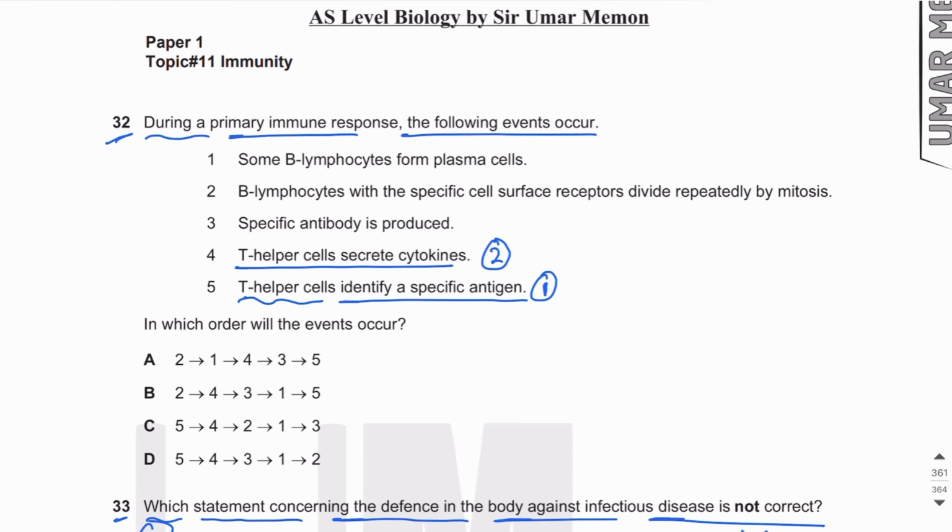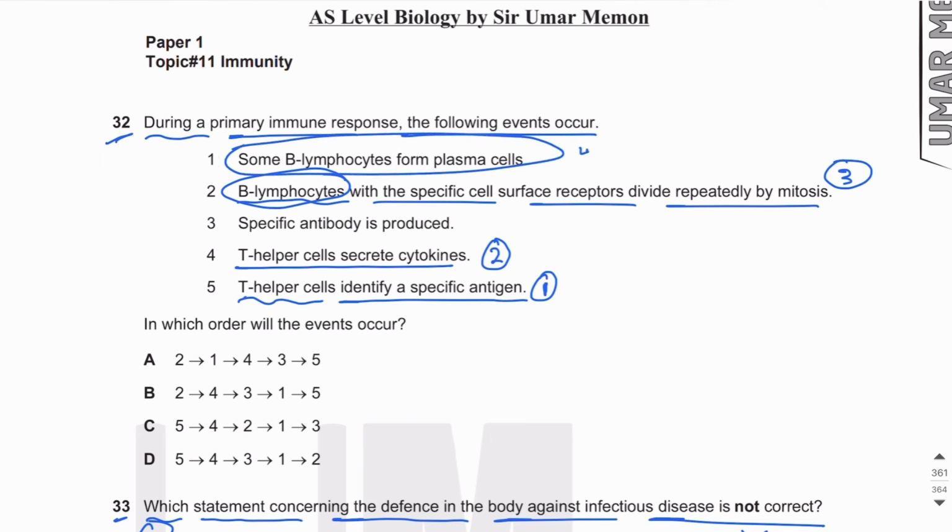Then after T helper cells secrete cytokines, this will activate B lymphocytes. So B lymphocytes with specific cell surface receptors divide repeatedly by mitosis. Whenever B lymphocytes are activated, they divide by mitosis. So this is the process which will happen next. When the B lymphocytes divide by mitosis, they increase in number, and then some of the B lymphocytes will specialize into plasma cells. So this is the fourth one, and then the plasma cells will secrete antibodies. So this is the fifth one.